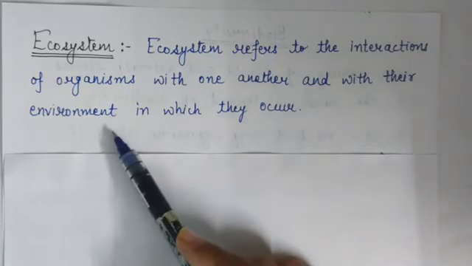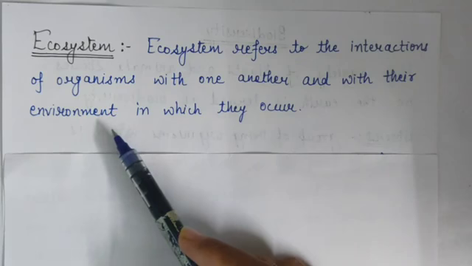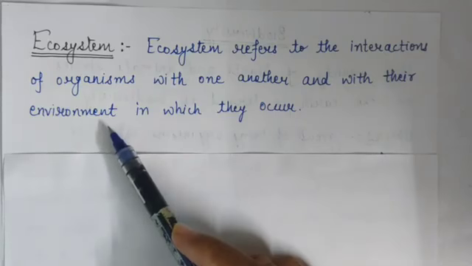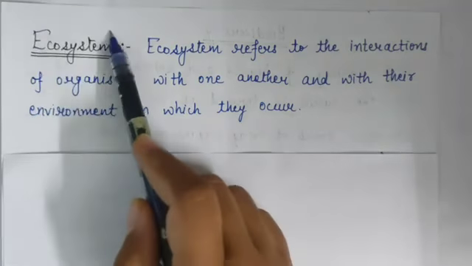Like every organism interacts with the components of the environment like air, water, minerals and soil. So this community of living organisms is known as ecosystem.